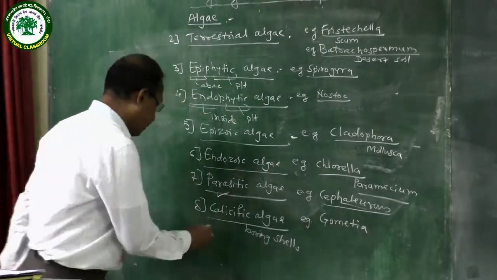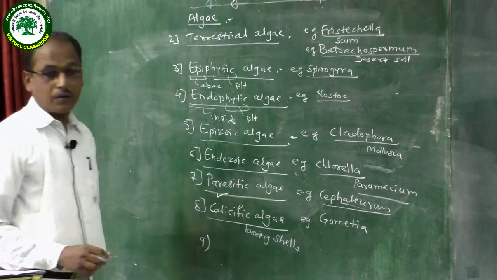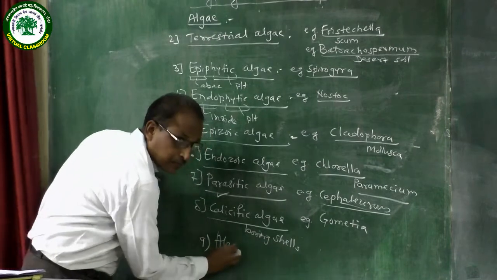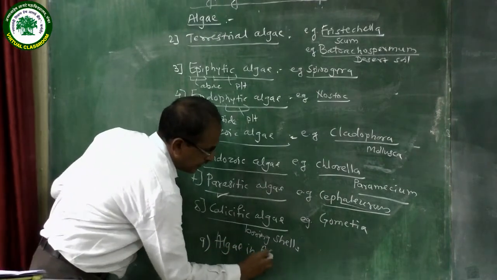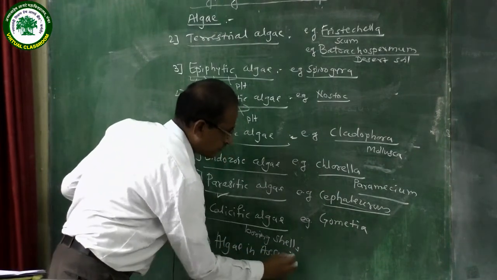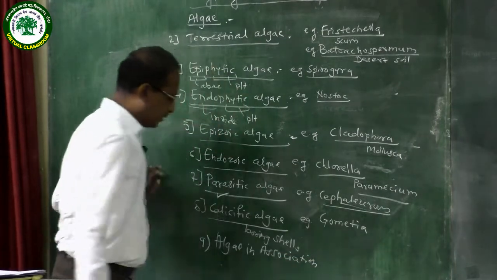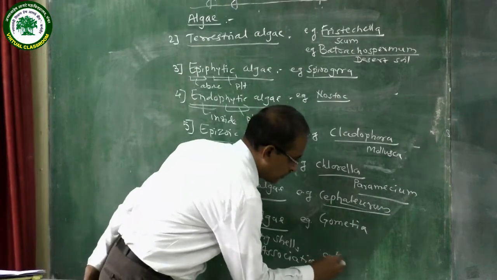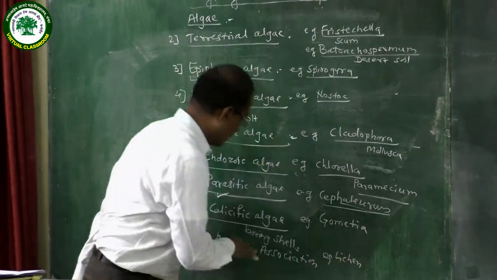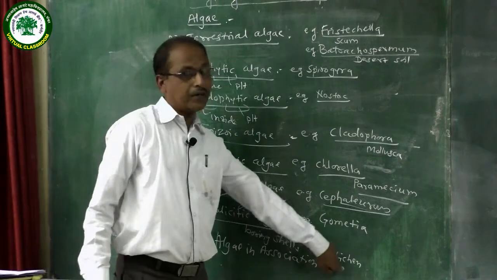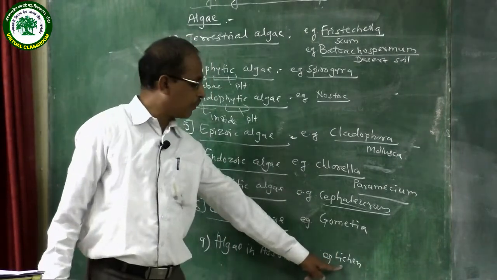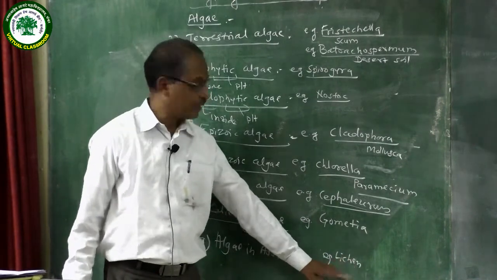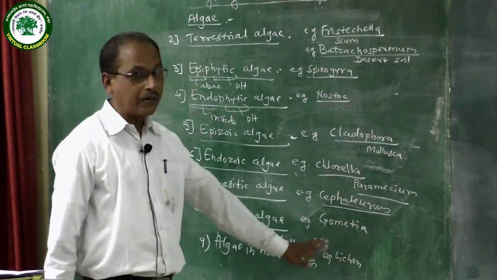And last is algae in association. Best example is the lichen. You know that in lichen there is an algal member and a fungal member. Both the members, their association is symbiotic association. Symbiotic association means both partners are benefited.